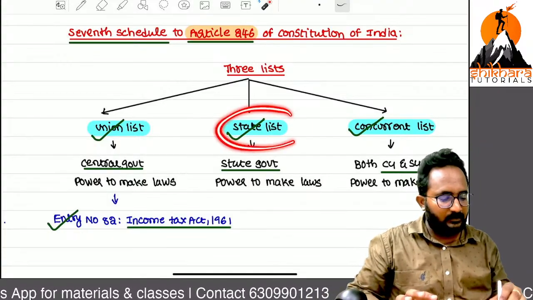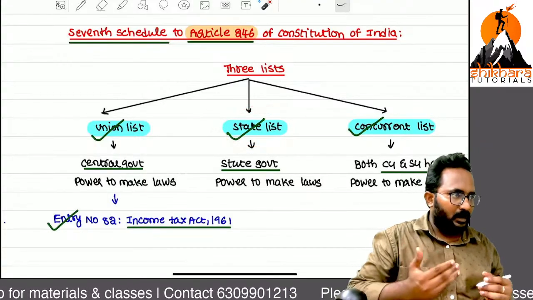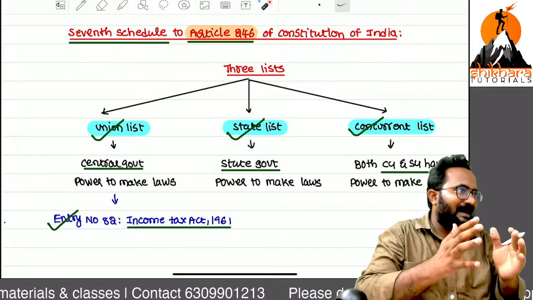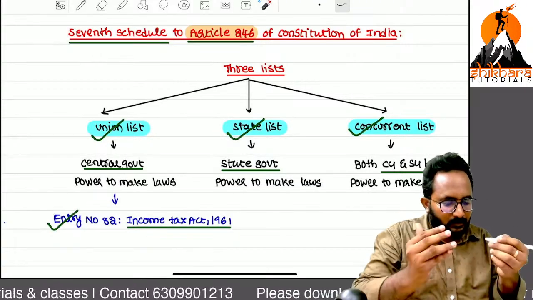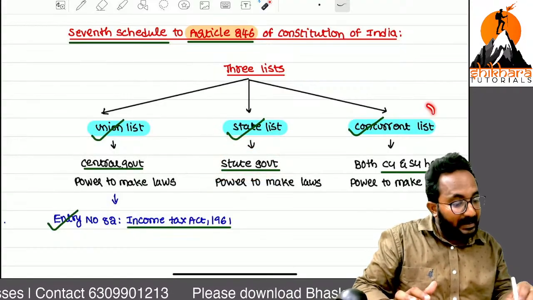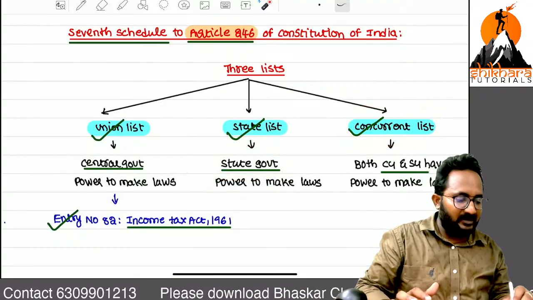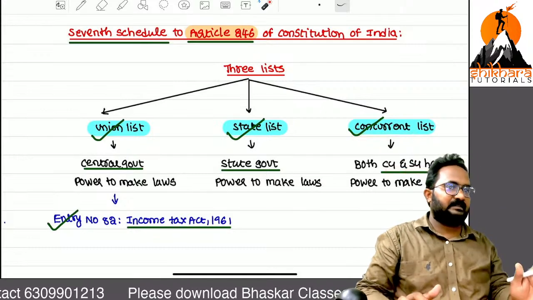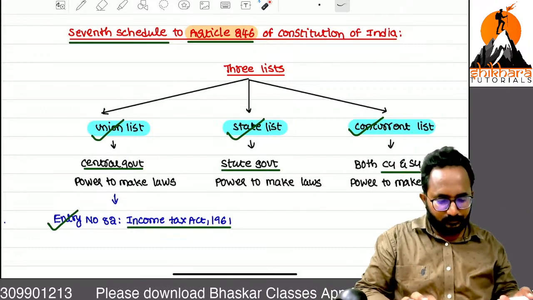The state list is for AP, Telangana, Tamil Nadu. If any other states frame laws, that is covered in the state list. If a law is framed combinedly, it has its place in the concurrent list.